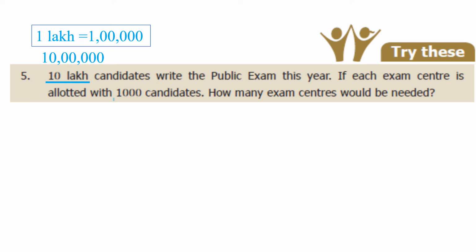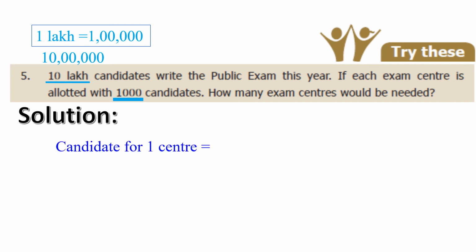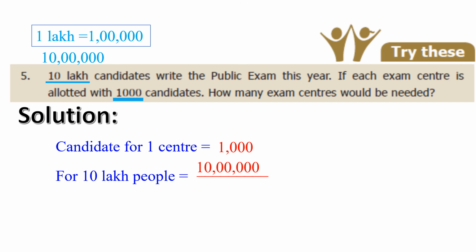Yes, 1000 candidates are allotted in one center. So let us go to the solution. So candidates for one center equal 1000, isn't it? Right. Then for 10 lakh people, we need to mention 10 lakh divided by 1000.